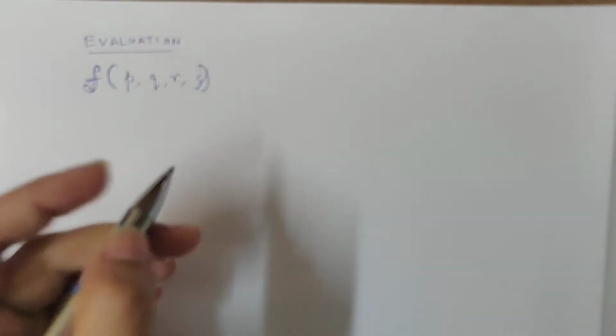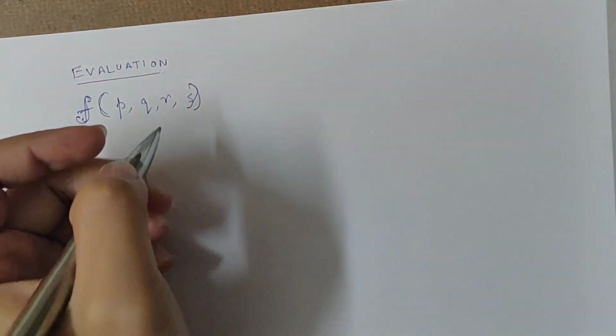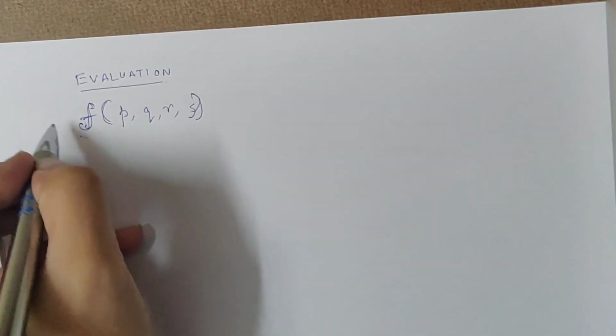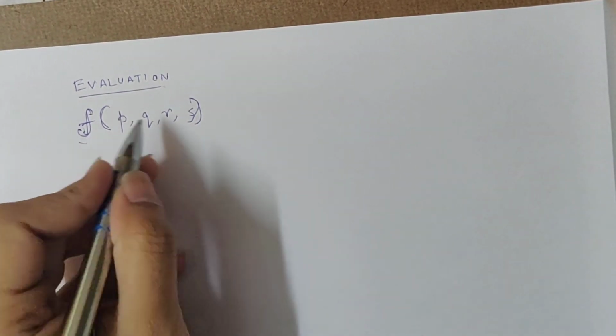And if I know the truth assignment values of P, Q, R and S, I can evaluate what is the truth value of this F(P, Q, R, S).